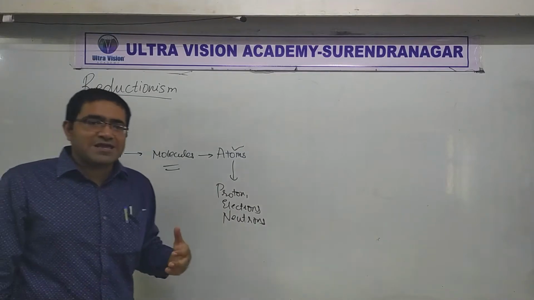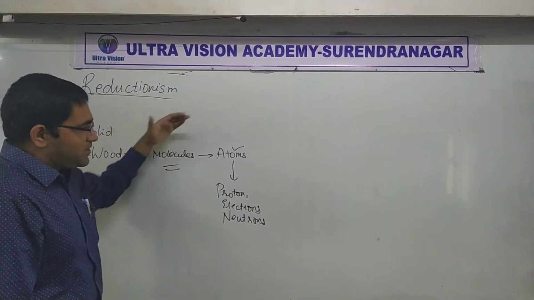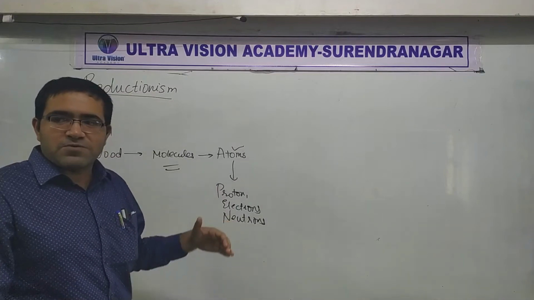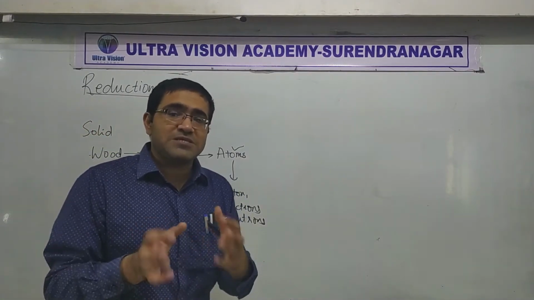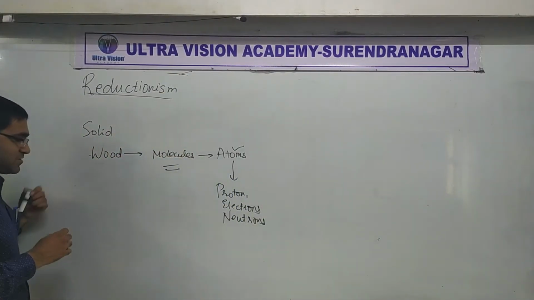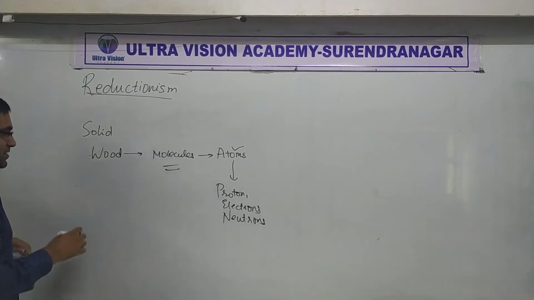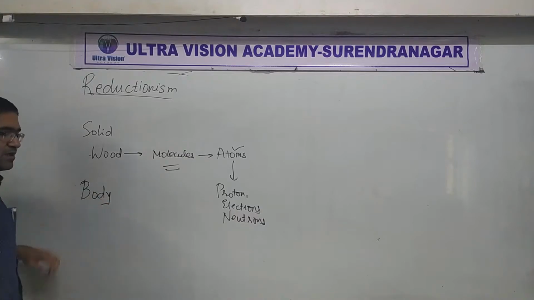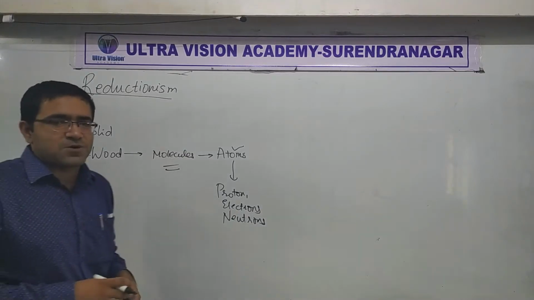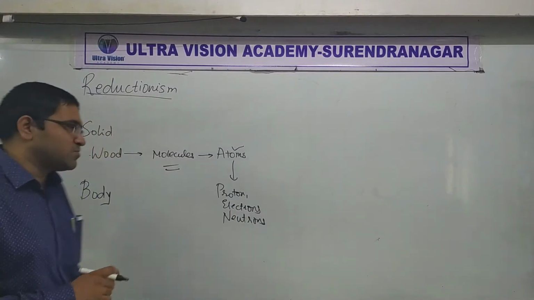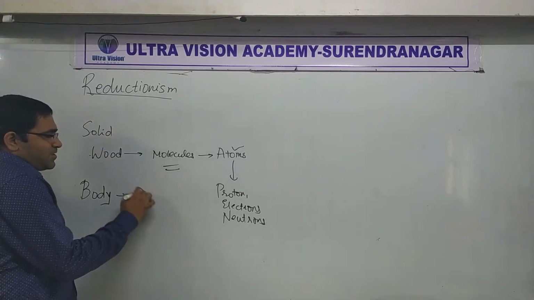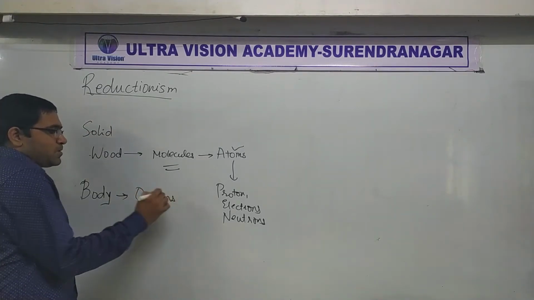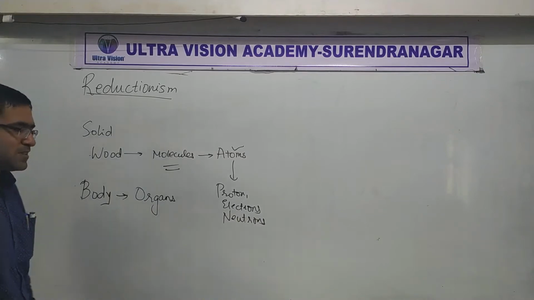So ultimately, by breaking things down into smaller and smaller parts, we try to understand their properties. This idea is called reductionism. I gave you another example yesterday as well, let me repeat. If you want to understand how the human body behaves, or what the properties or characteristics of the human body are, then you have to look at all the different organs. Yes or no? This is reductionism. I hope you see that.